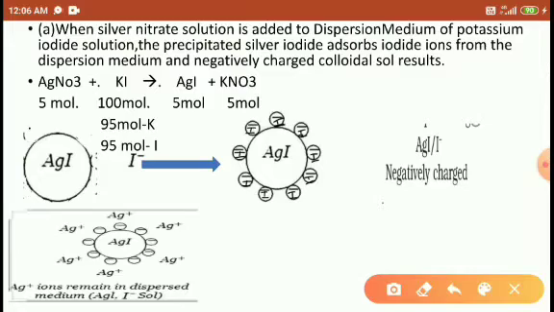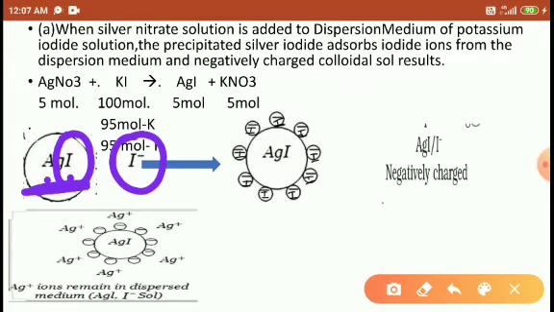The AgI attracts the common species, iodine, from the solution in which a high number of iodide ions are present.